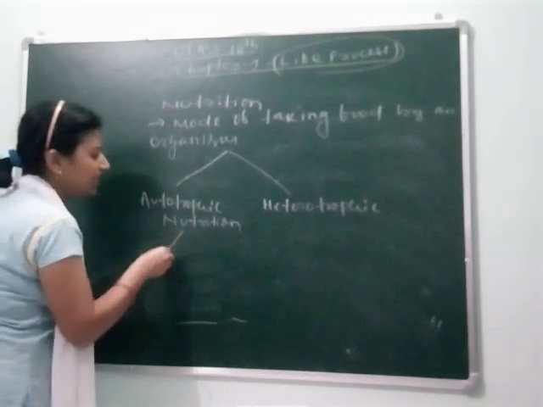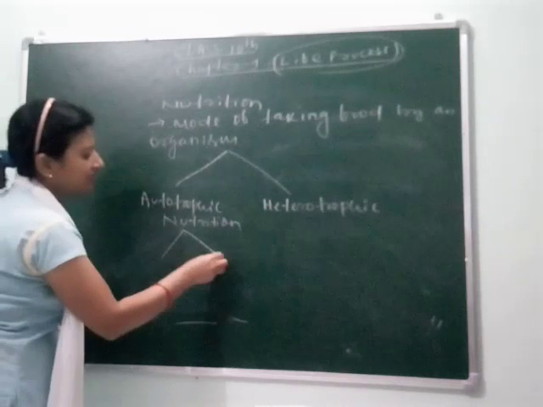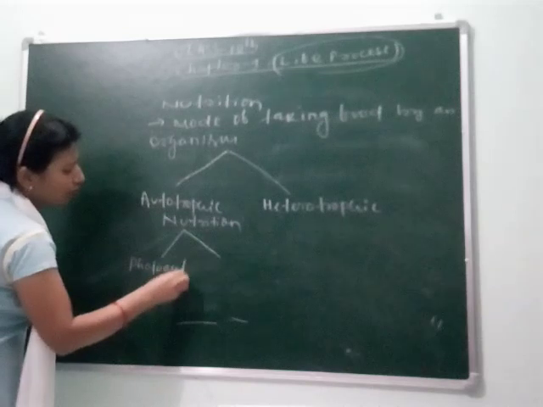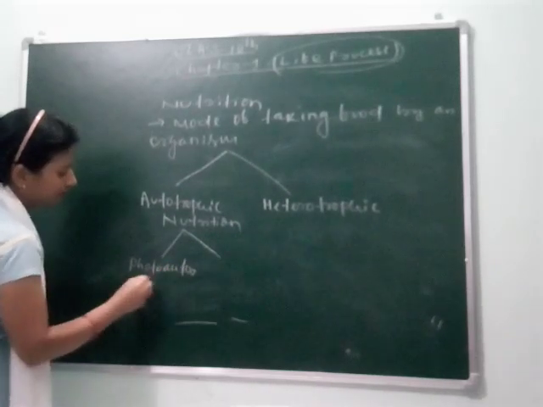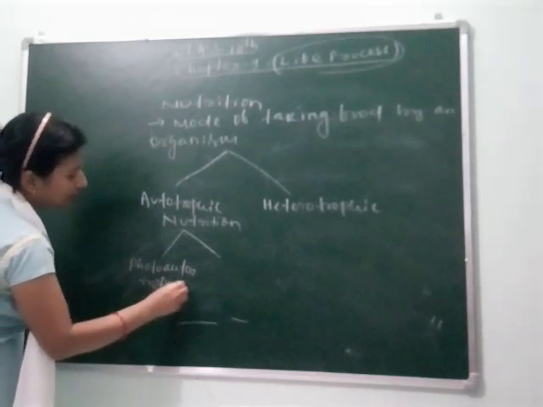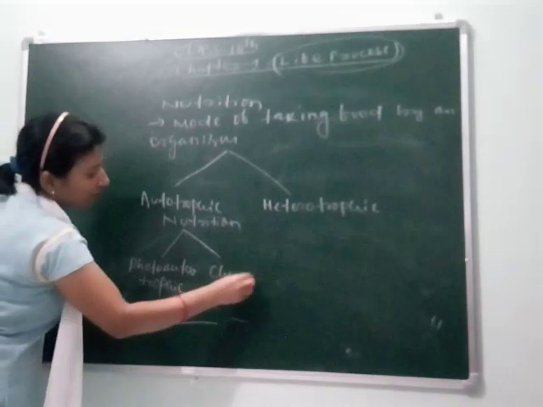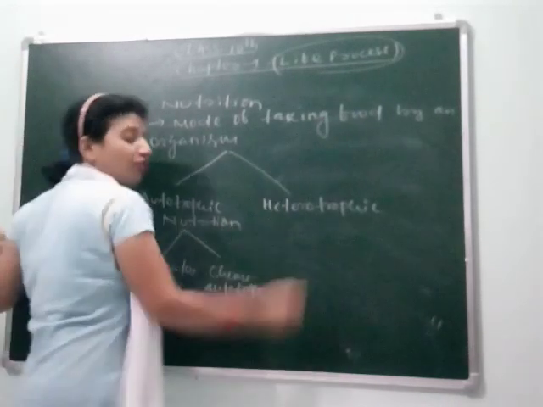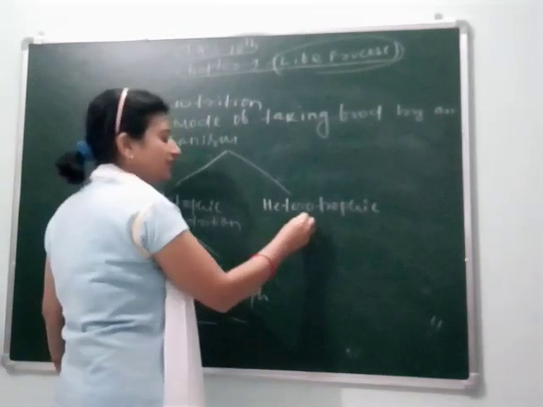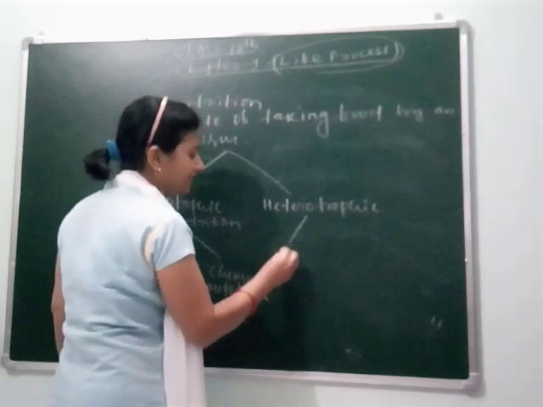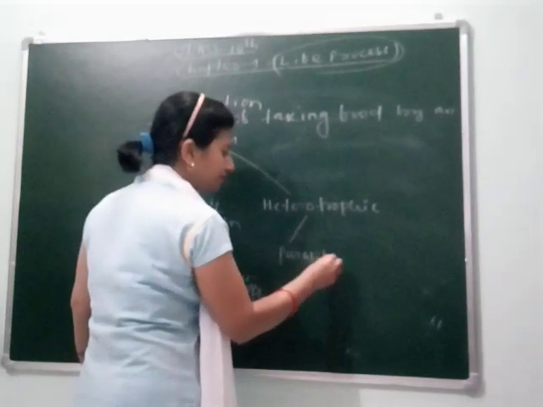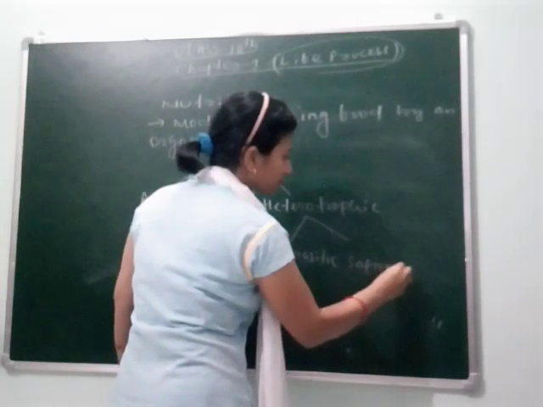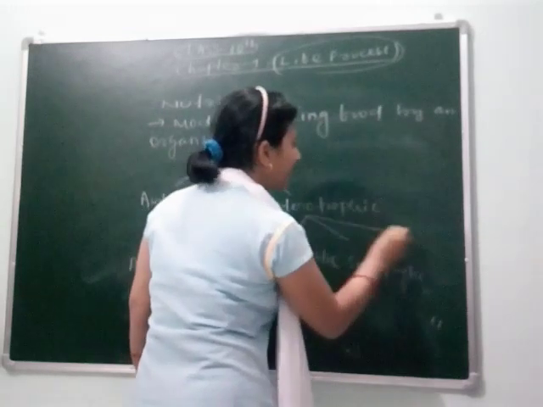Again, autotrophic nutrition is divided into two types: photoautotrophic and chemoautotrophic. Next, heterotrophic is again divided into three types. One is parasitic, another is saprophytic, and the third one is holozoic.